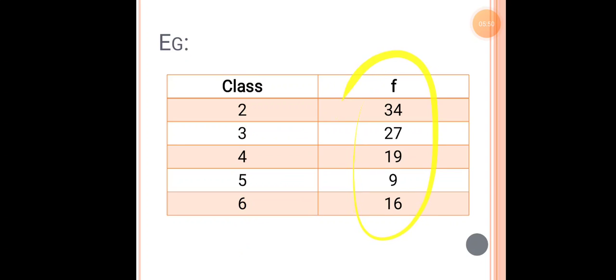So how will the frequency be taken into consideration? The example I have taken is the height of a particular person. Two feet will be the kids' height, the children's height. So 34 families in a locality have children with a height of 2 feet. In the same way, I have taken into consideration the heights of the children with the number of families which come under the same locality. So this is about the discrete variable.